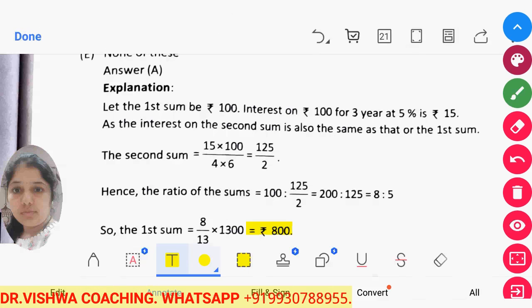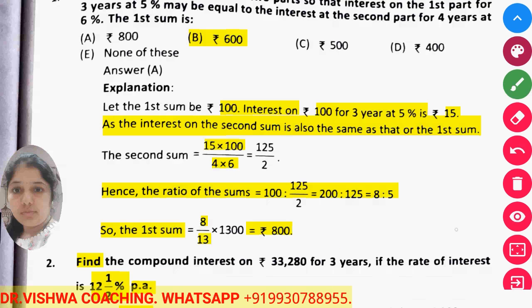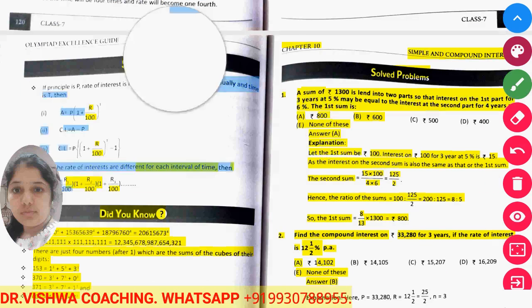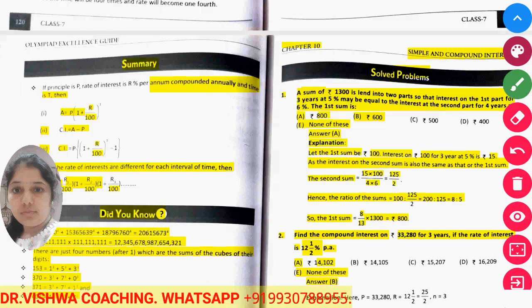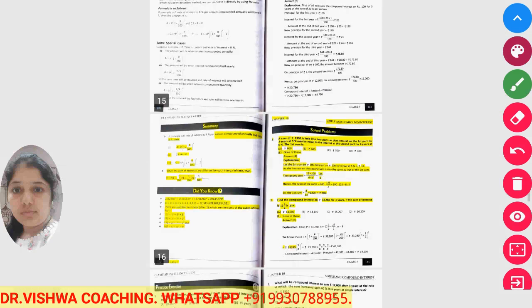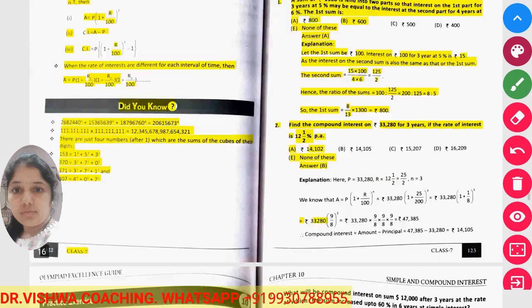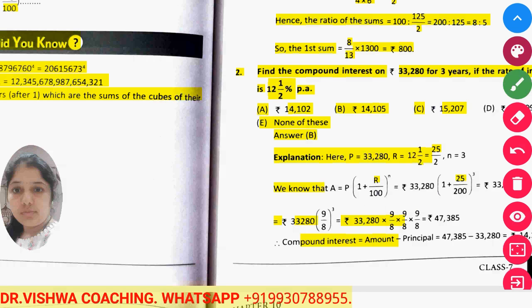Okay. Now the next question. Find the compound interest on some principal given for 3 years if the rate of interest is 12 as to 2.